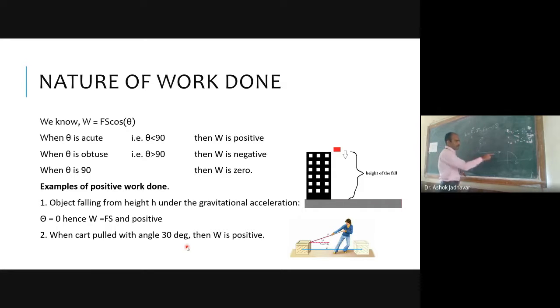We have this x-axis and this y-axis, and the angle between these two. So this is 90. When theta is acute, at that time your work done will be positive. So when theta is less than 90 degrees, your work done will be positive.